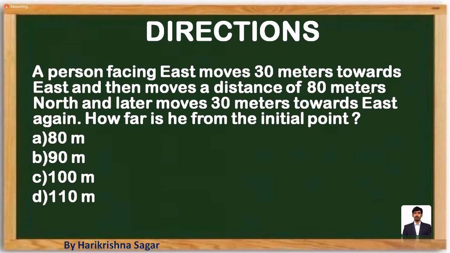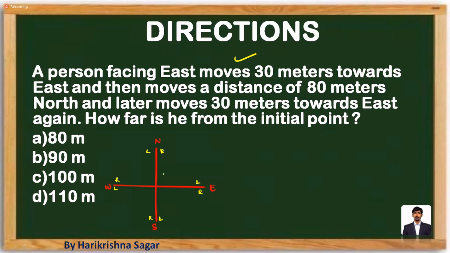So if you observe the question, a person is facing towards east and moves 30 meters towards east, then moves a distance of 80 meters towards north, later moves 30 meters towards east again. How far is he from the initial point? Let's draw the diagram first of all, and then we can proceed with the solution. I'm just taking east, west, north, and south. Whatever the given information is, you can take that information and proceed. Left, right, left, right, left, right, left, right.